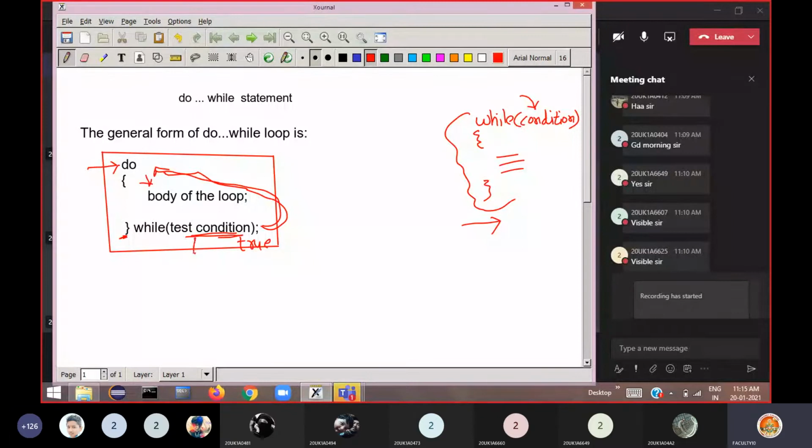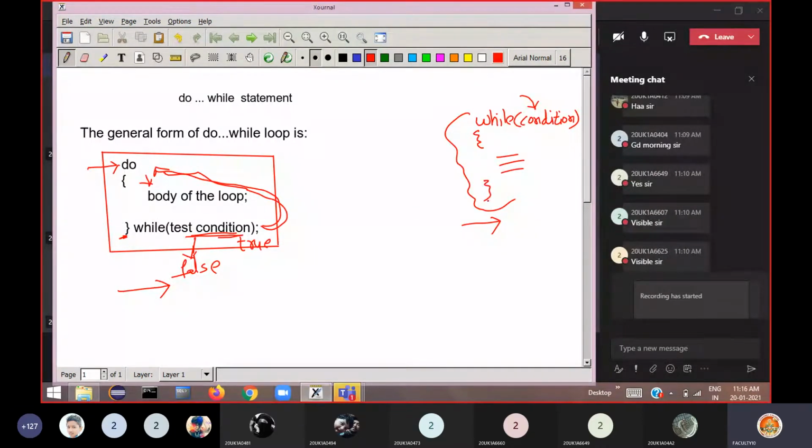If the condition is false, for example, assume that the condition is false, then immediately the control comes here. That means the control comes out from the loop. This is the beginning of the loop and this is the end of the loop. Then this is the next statement here. So it goes to the next statement immediately when the condition becomes false. As long as the condition is true, it repeatedly executes here.